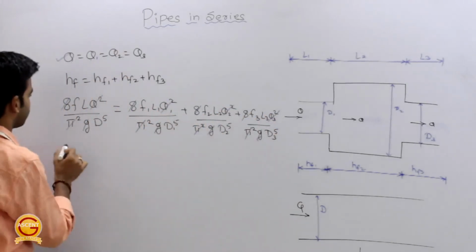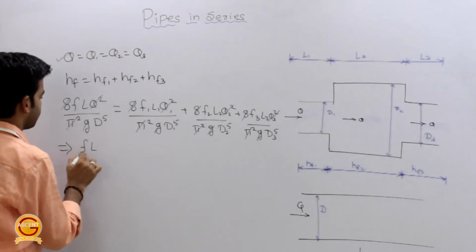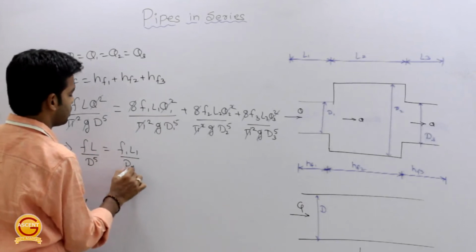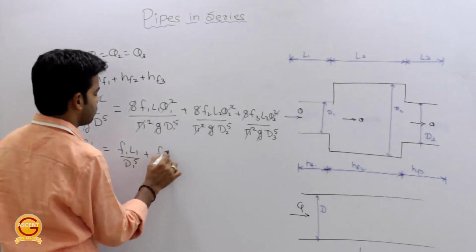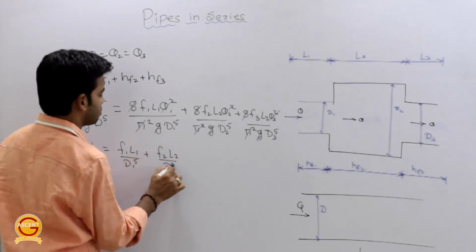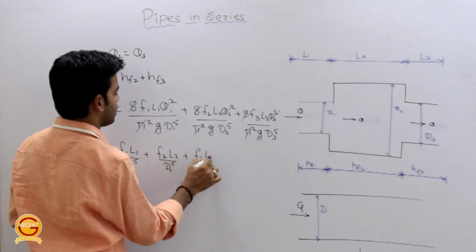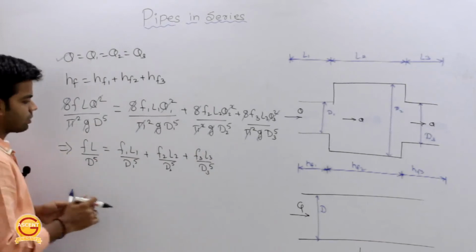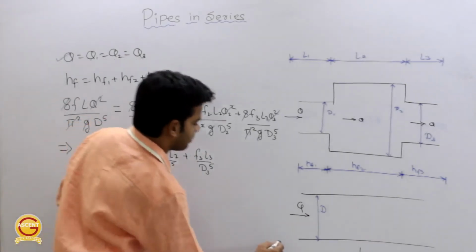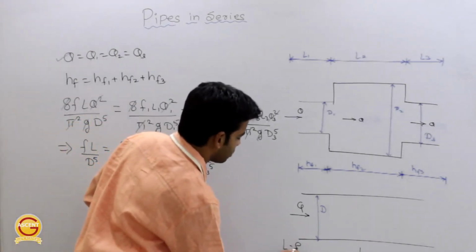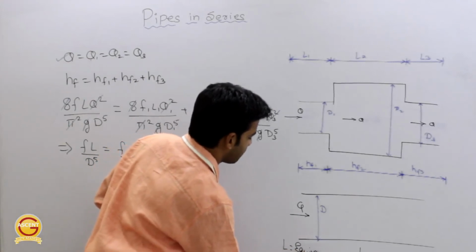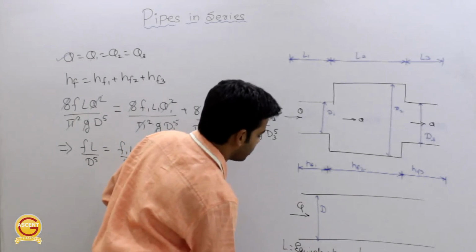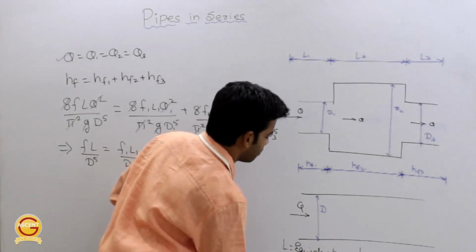And finally, we will get f L by d raised power 5 is equal to f1 L1 by d1 raised power 5 plus f2 L2 by d2 raised power 5 plus f3 L3 by d3 raised power 5, where L is the equivalent length of the equivalent pipe, and D is the diameter of the equivalent pipe.